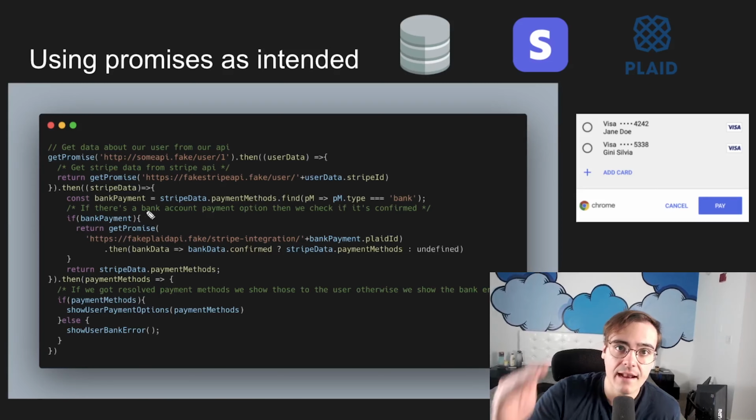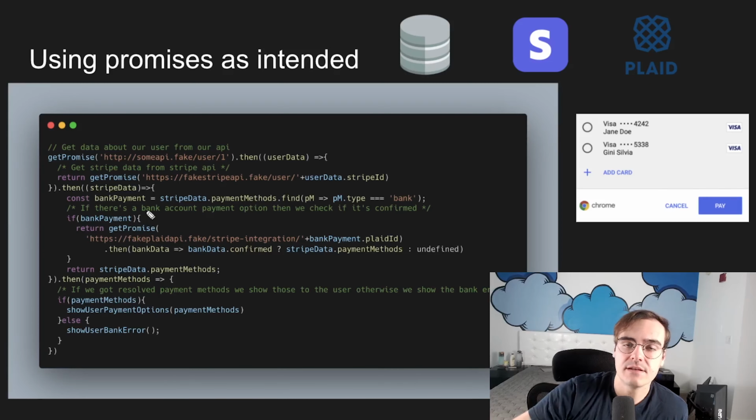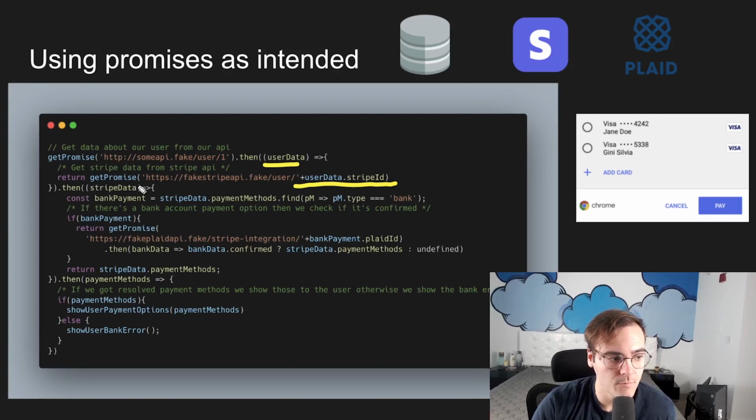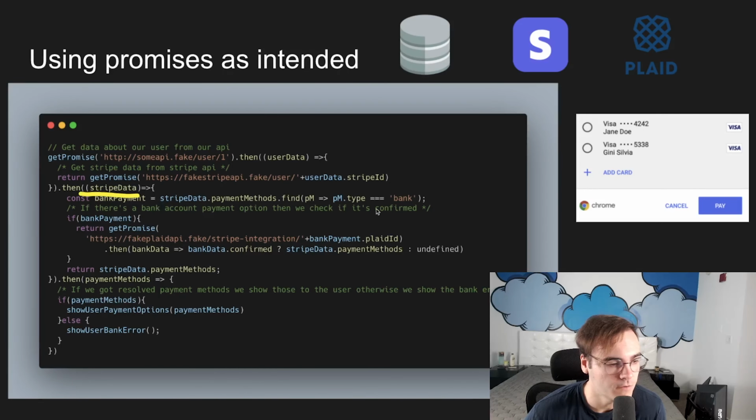It lets us get out of that really deep nesting that we were doing in our callback hell example. Now we just get our user data and we use that user data for exactly what we need. And then we're done with the user data. We don't need it anymore. So we return that promise, right? We got the user data. Then we go and we get the Stripe data. And now this allows us to handle that in a completely separate function scope.